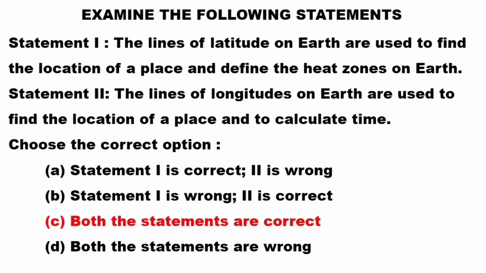Next one, examine the following statement. Statement 1, the lines of latitude on earth are used to find the location of the place and define the heat zones on earth. Statement 2, the lines of longitude on earth are used to find the location of the place and to calculate time. In the option C, both the statements are correct is the correct answer.